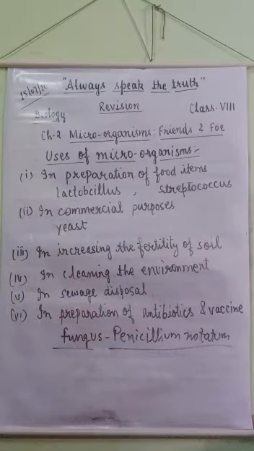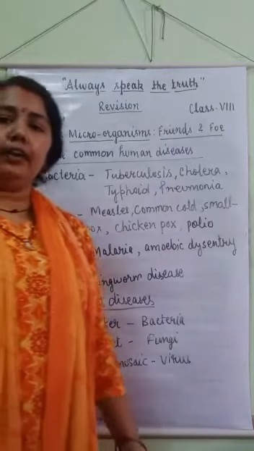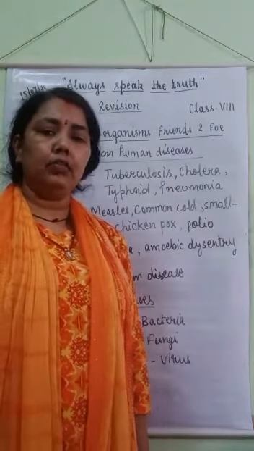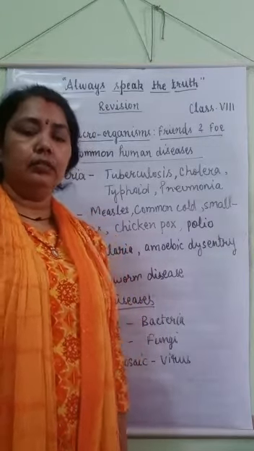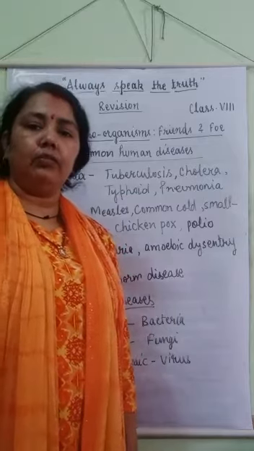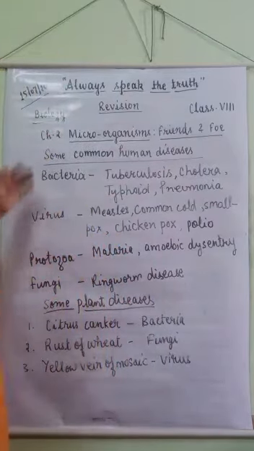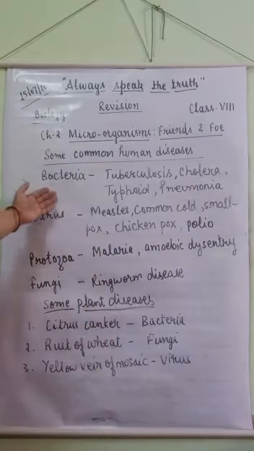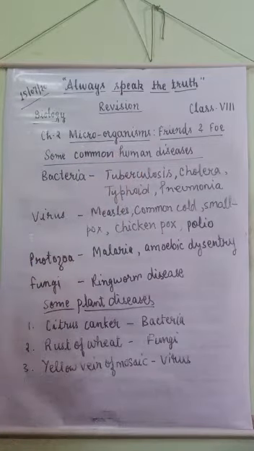Sulfadiazine, streptomycin and tetracycline are some other antibiotics. Some microorganisms are very harmful for us. They cause many diseases in human beings, plants and animals. These disease-causing microorganisms are also known as pathogens. Here are some common human diseases caused by bacteria, like tuberculosis, cholera, typhoid and pneumonia. So they are also known as bacterial diseases.